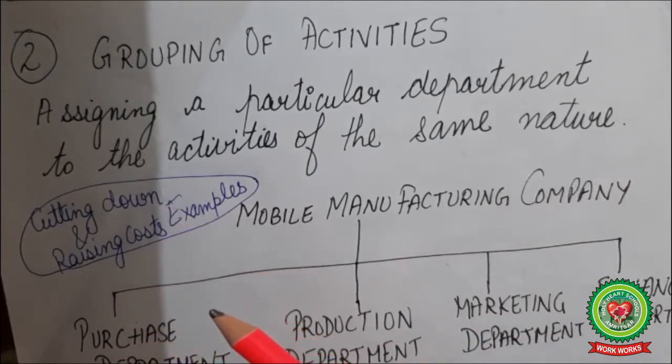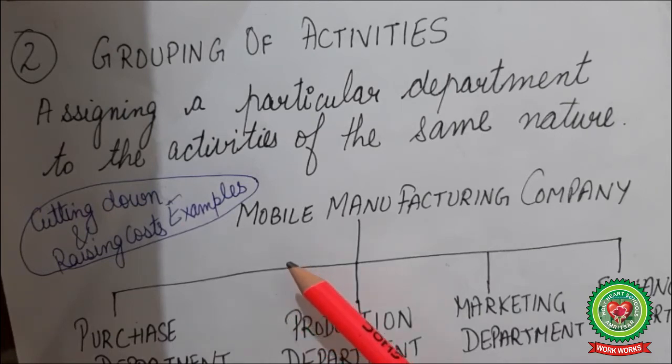Suppose if finance department wants to cut down the cost and the marketing department wants to raise cost so as to have more benefits, and in that case contradictory statements arise in both departments. So in that case, activities are grouped in between all departments so that there is less confusion.